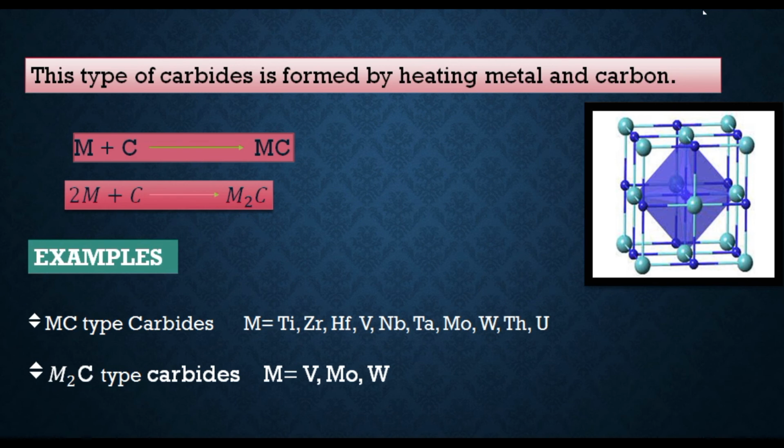Suppose M is a metal and it is reacting with carbon to give MC type carbides. Similarly, 2M metal reacts with carbon and this gives us M2C type carbides. So MC type carbides contain M, which stands for titanium, zirconium, hafnium, vanadium, niobium, tantalum, molybdenum, tungsten, thorium or uranium. And in M2C type carbides, M stands for vanadium, molybdenum and tungsten. So these are all the carbides included under the category of metallic carbides.